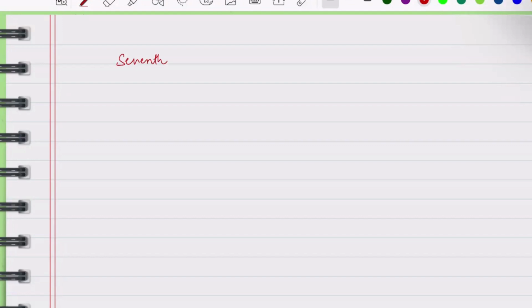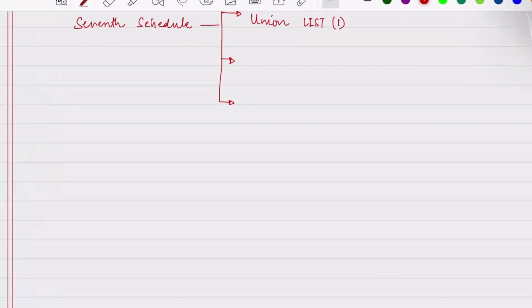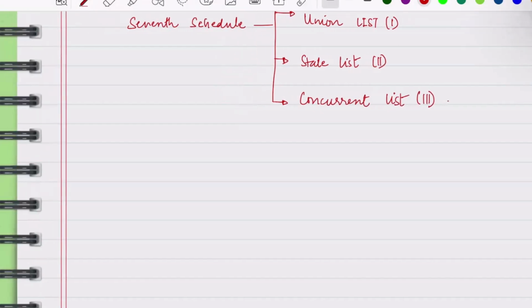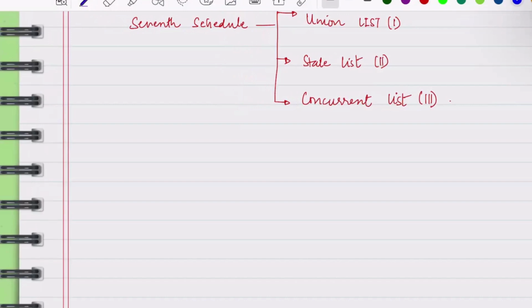Okay, so the 7th schedule of the Constitution provides for 3 lists, right? What are the 3 lists? The first one is the union list. It is called the list 1. Then we have the state list, and you have the concurrent list. Okay, so what is the provision of this? Why do we have these lists?